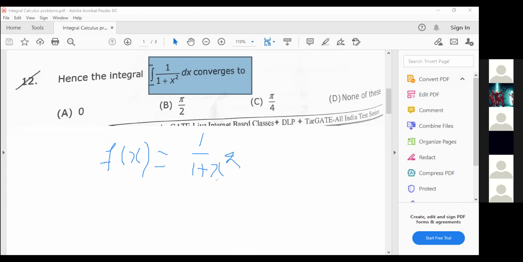What is the condition for an even function? f of minus x equals f of x. Okay, I'll write it on the smart board. One minute.